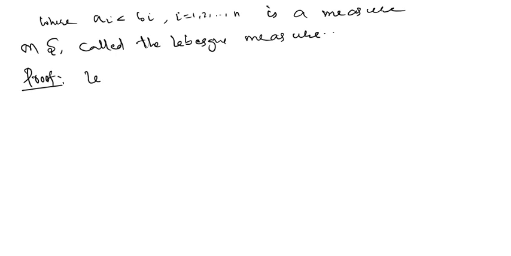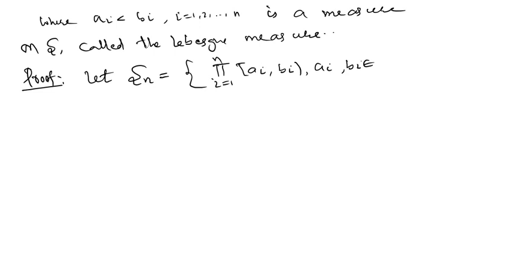Let S_n, as we did there, be the product i runs from 1 to n of [ai, bi), where ai and bi are real numbers, and lambda n is a function from S_n to [0, infinity), which is defined by